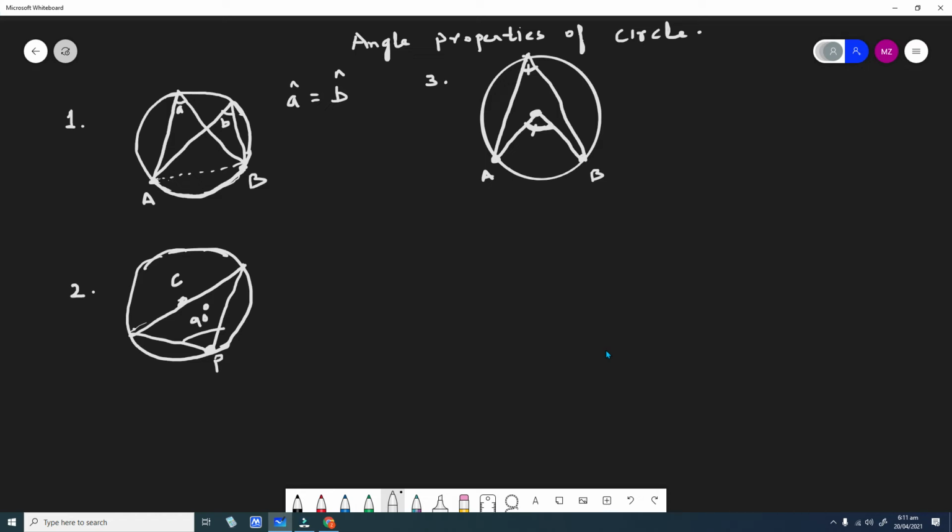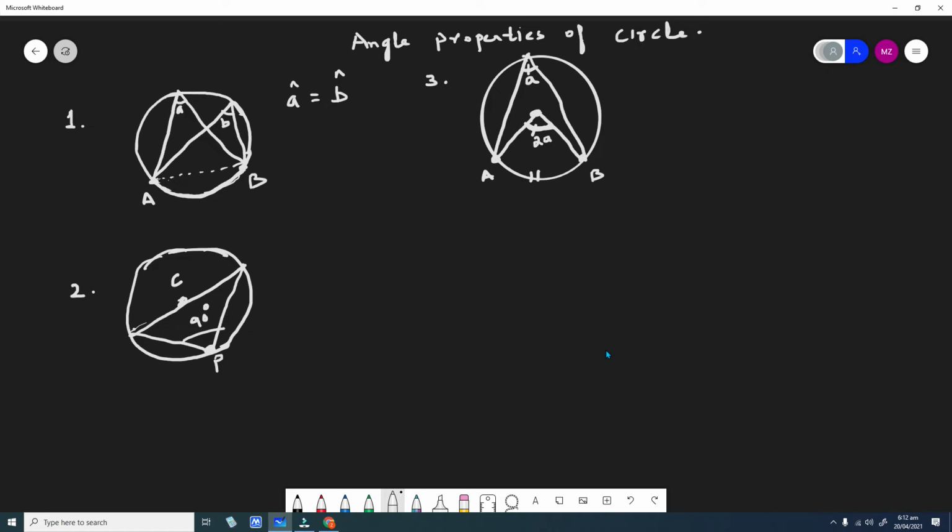Suppose this angle is A, then this angle will be 2A. And we say that the angle formed by any arc of a circle, say AB, subtends a central angle which is double the angle formed on the circumference of the circle. So this is another property of a circle.